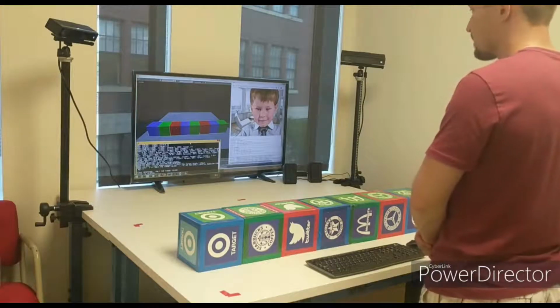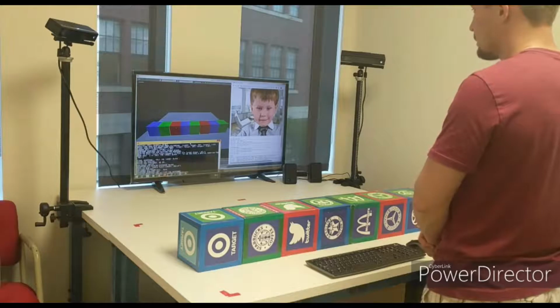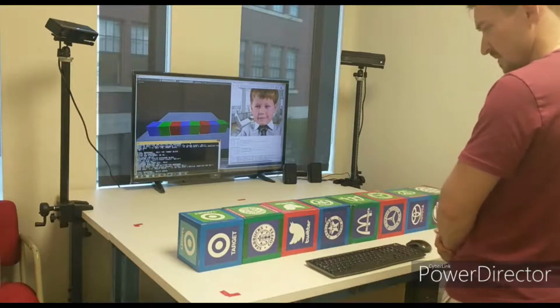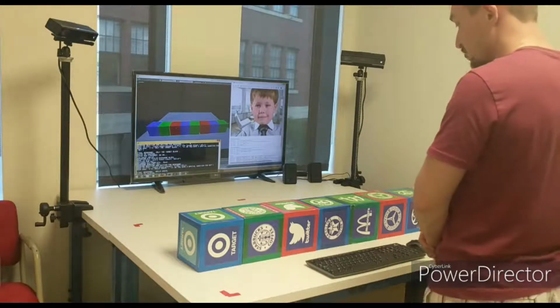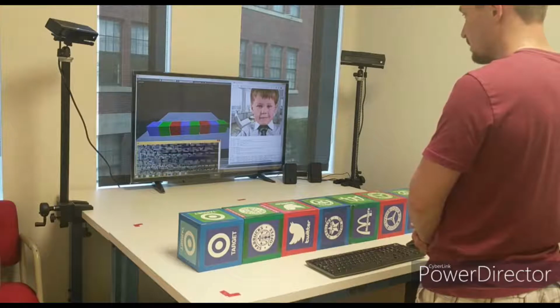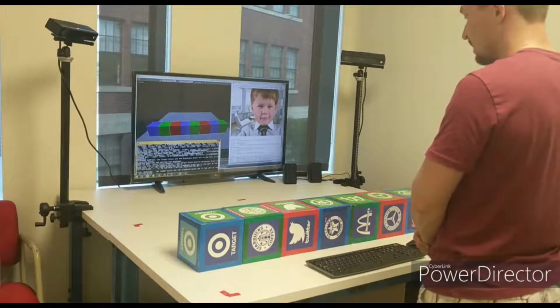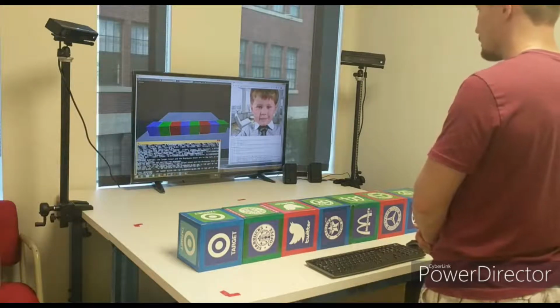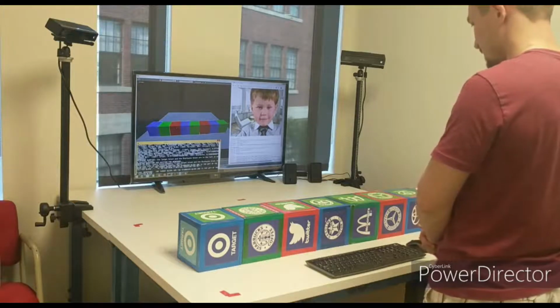David? Hello again. Which blocks are to the left of the Twitter block? The target block and the Starbucks block are to the left of the Twitter block.